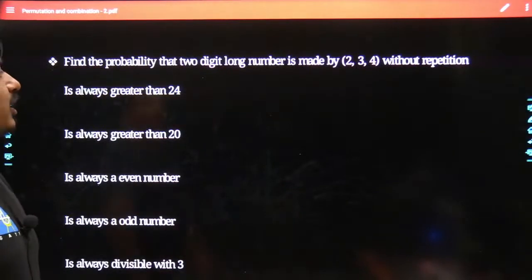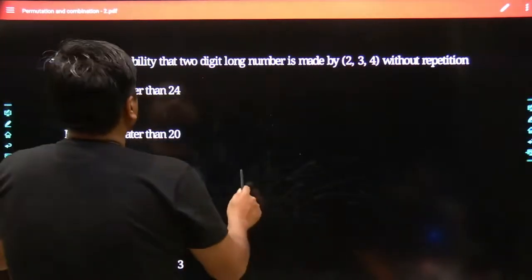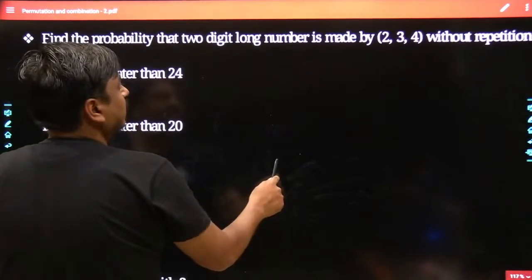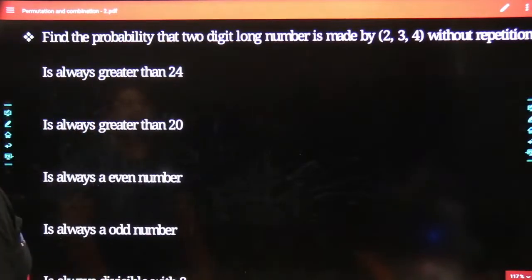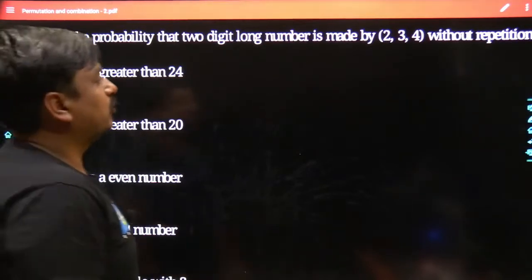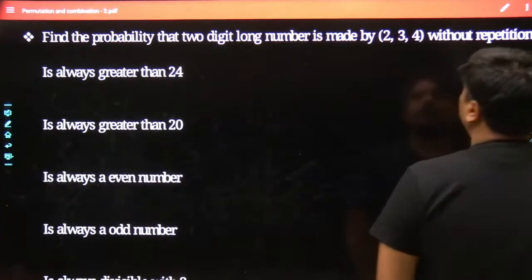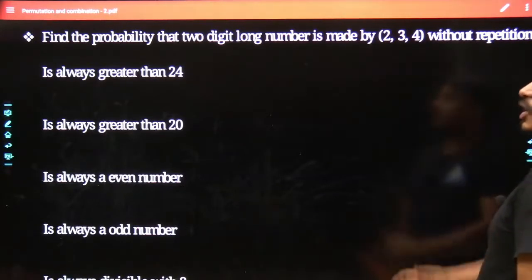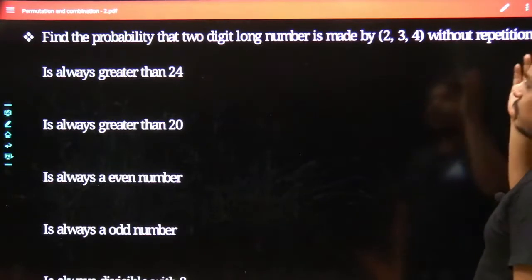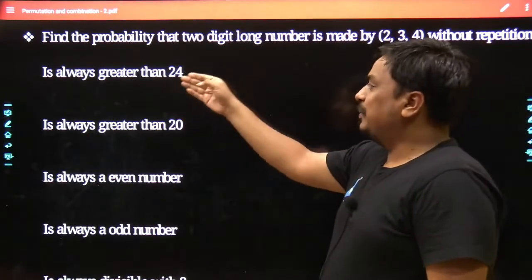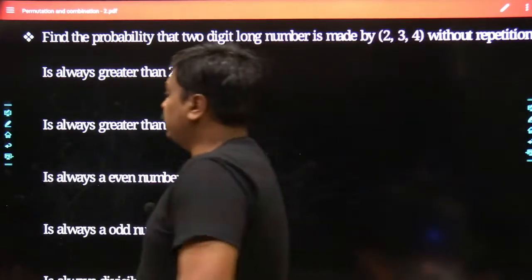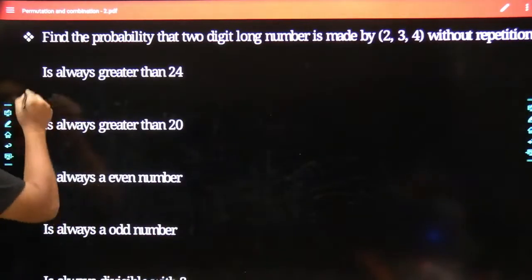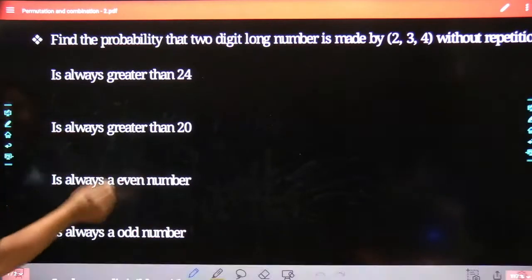Yes. So without getting delayed, I would request each one of you to read the sentence given along with this problem and try to smash that problem out. What the problem states exactly: find the probability that a two-digit number made from 2, 3, 4 without repetition. That means with the help of 2, 3, 4 as digits, we are going to make a two-digit number. I want the probability that the number would always be greater than 24. May I know what would be its probability? Let's take this as question number 1.1.